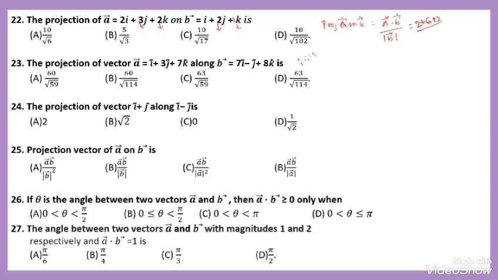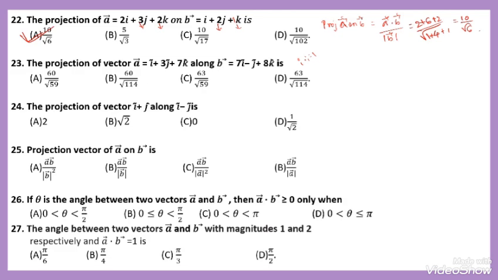Then the magnitude of B: 1 square is 1, plus 2 square is 4, then 6 plus 2 is 8, 8 plus 2 is 10, divided by root 6. Therefore, the projection of vector A on B is 10 by root 6. Option A is correct.